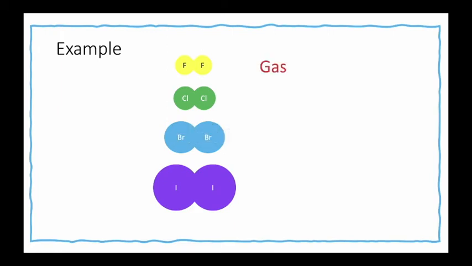Fluorine and chlorine exist as gases at room temperature. They don't have many electrons, and their molecules are not very polarizable. The London dispersion forces are weak. Bromine is more polarizable, and the London dispersion forces are larger. Bromine tends to be liquid at room temperature. Iodine is even more polarizable and more prone to forming temporary dipoles. It is solid at room temperature.